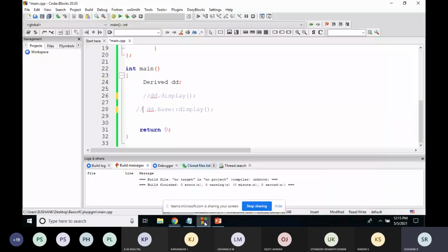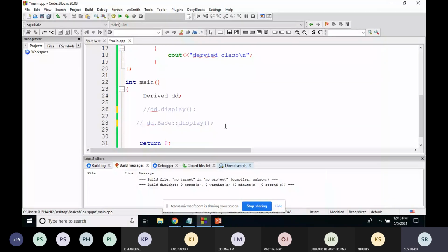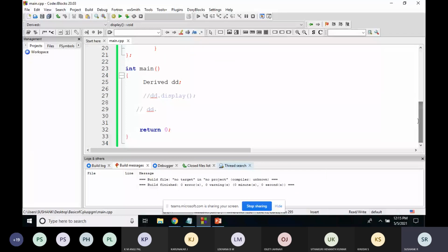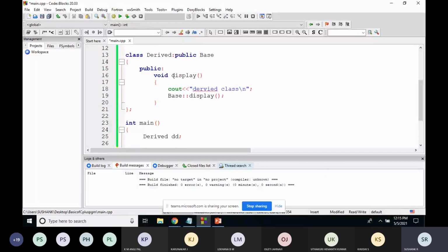Okay, so why I gave you this example is that there is also one more variant to this. You can also call the function here. From the function of the derived class, you can call the function of the base class also. I just built this, so there is no error. Now if I call this display function, dd dot display, it will print the function of the derived class, which contains the output as derived class.